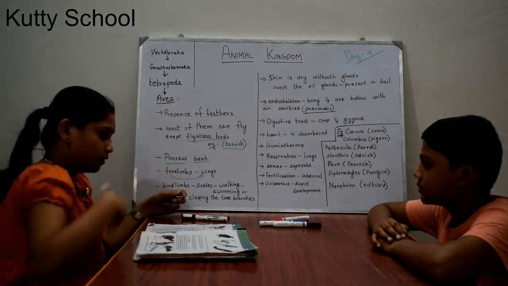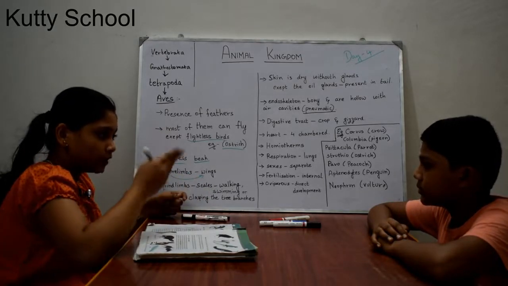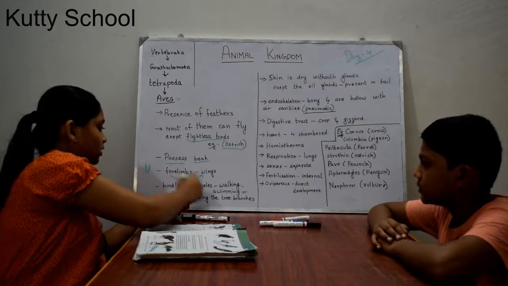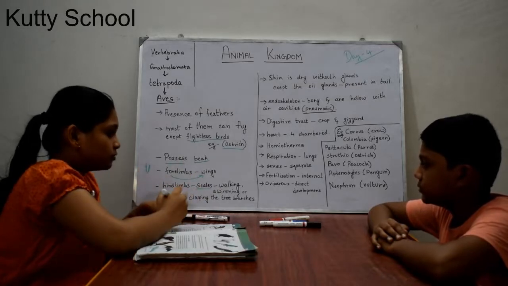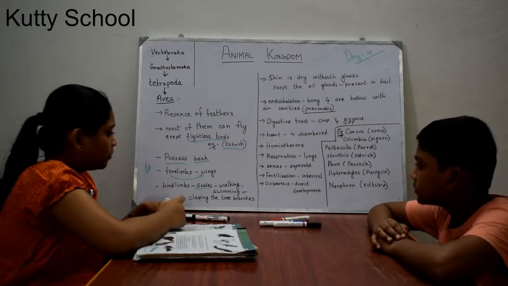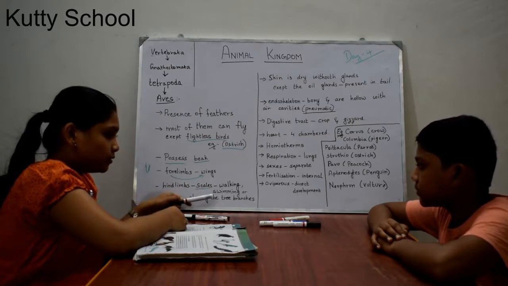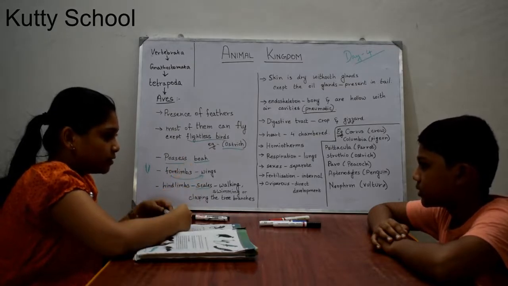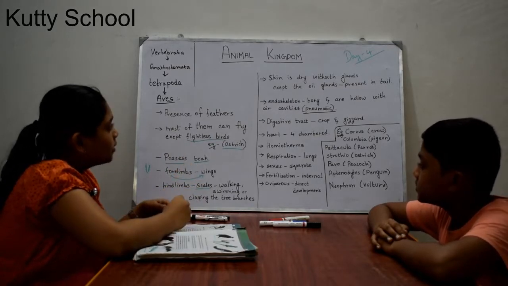In the hen, the hind limbs are modified like scales, right? If this is the leg, it will be like this. So that is with scales. The hind limbs are with scales, and these hind limbs help them for walking, swimming, or clasping the tree branches, to catch the branches and everything.